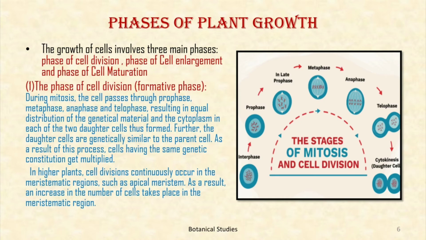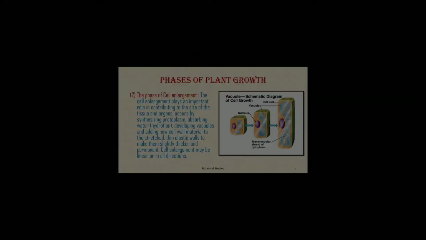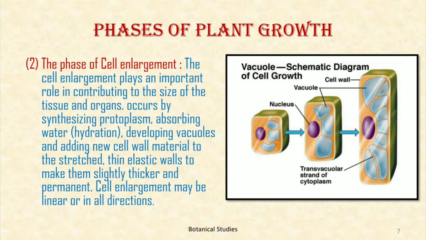Further, the daughter cells are genetically similar to the parent cell. As a result of this process, cells having the same genetic constitution get multiplied. In higher plants, cell division continuously occurs in the meristematic region, such as apical meristem. As a result, an increase in the number of cells takes place in the meristematic region. Some of the daughter cells remain in meristematic activity while others enter into the next phase of growth, that is, phase of cell enlargement. Second phase, phase of cell enlargement.